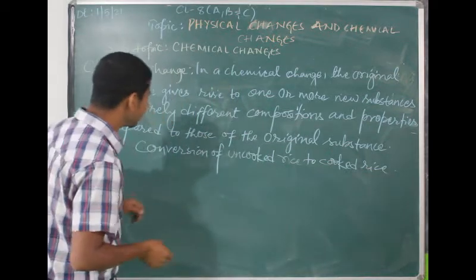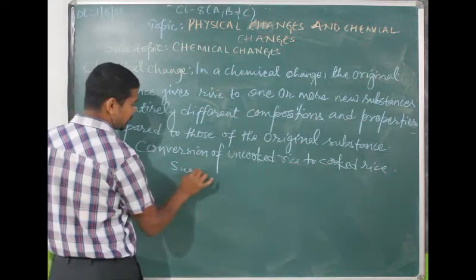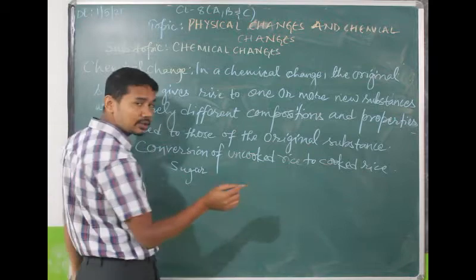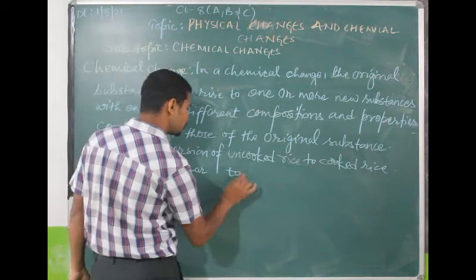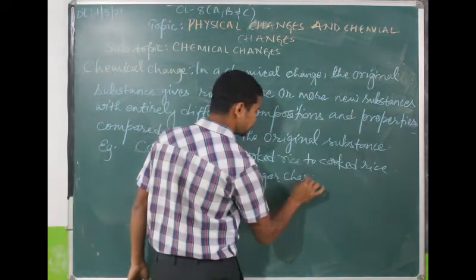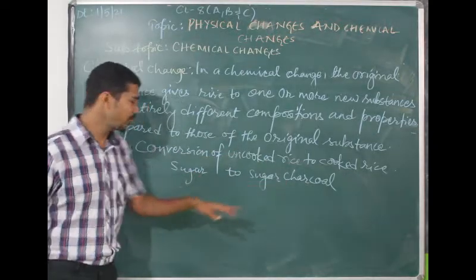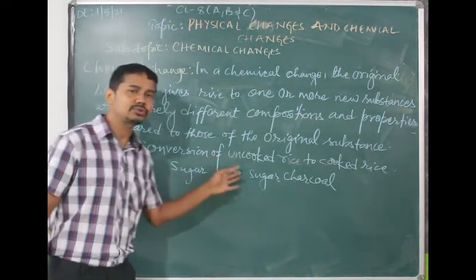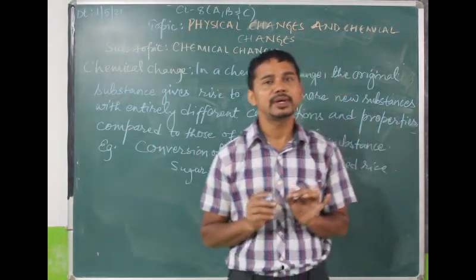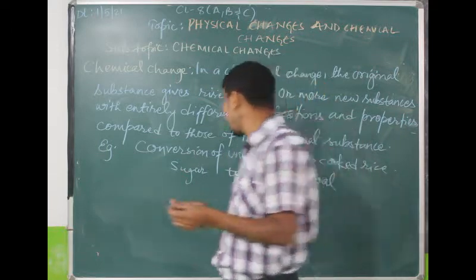Again, in order to make it clear, taste of sugar is sweet, but sugar to sugar charcoal, when you are burning sugar, the burnt sugar will be black in color.